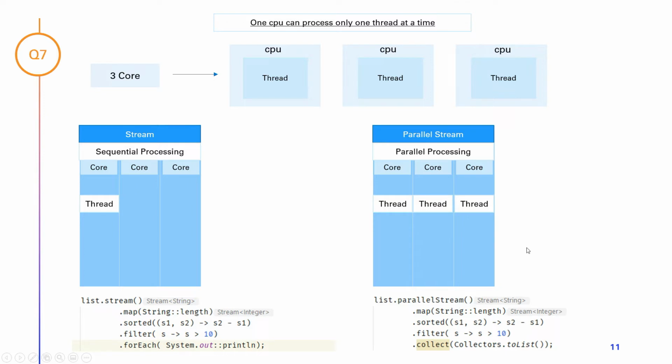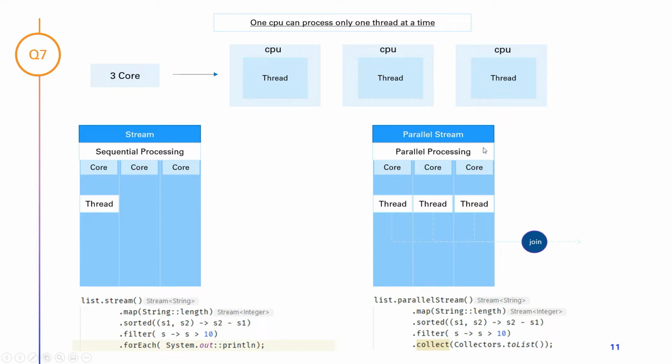Now you might ask one more question here. If parallel stream uses multiple threads, then how am I getting a single response? That is because all the threads' responses will be joined together. An aggregation happens, and it gives the final result. It is like the fork-join mechanism. Guys, this is the difference between stream and parallel stream.